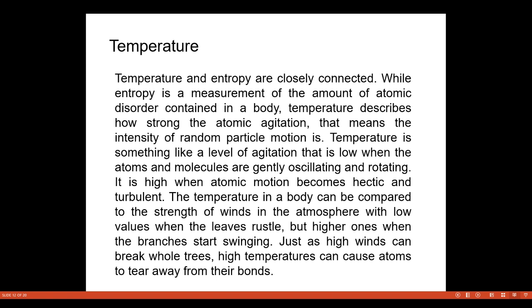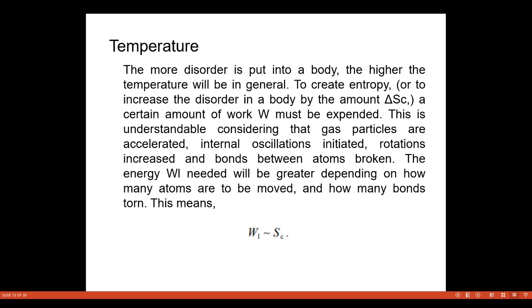Temperature is something like a level of agitation that is low when the atoms and molecules are gently oscillating and rotating. It is high when atomic motion becomes hectic and turbulent. Temperature in a body can be compared to the strength of the winds in the atmosphere, with low values when the leaves rustle but higher ones when branches start swinging. Just as high winds can break whole trees, high temperature can cause atoms to tear away from their bonds. Have you got this point? Yes. The more disorder is put in a body, the higher the temperature will be in general.